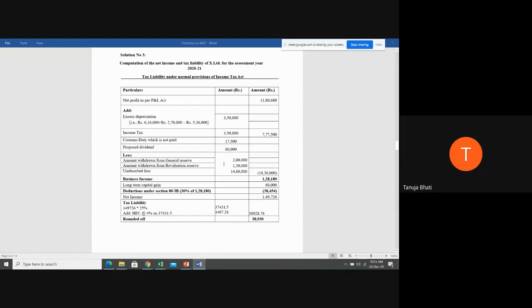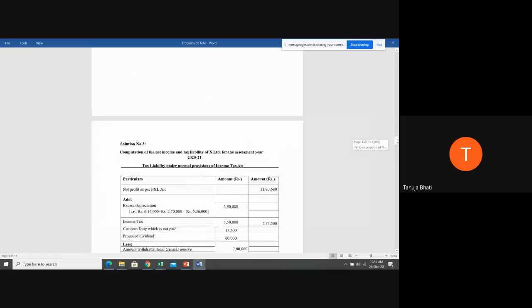Now, there is information given that brought forward loss is 14,80,000 for tax purpose and 40 lakhs for accounting purpose. So we know that brought forward losses can be set off against the business income, correct? So which amount are you going to take, as per the tax purpose or as per the accounting purpose, students? Now what are we calculating? Tax liability. So which brought forward loss amount are you going to take, as per tax purpose or as per accounting purpose?